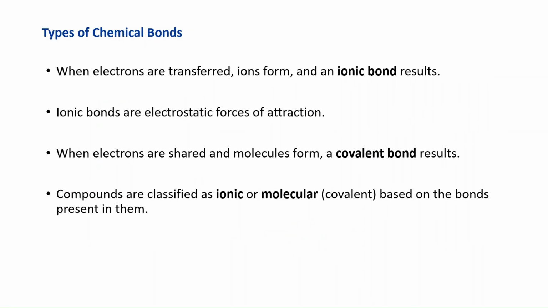So we said when electrons are transferred, ions form. Why? Because one atom is giving up electrons, so it becomes a positive ion. Another one is picking up electrons, becomes negative, so you form ions, some positive, some negative, and the electrostatic attraction between them forms the ionic bond. When electrons instead are shared, you have a covalent bond. And this allows us to classify compounds as being ionic or molecular, depending whether they have mostly ionic bonds or covalent bonds. That's going to affect many of their properties. So once again, bonds are very, very important.